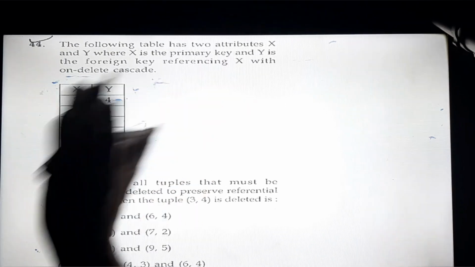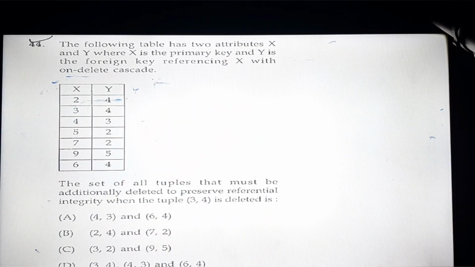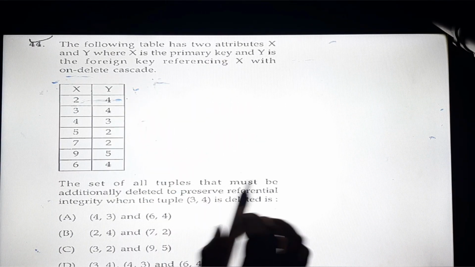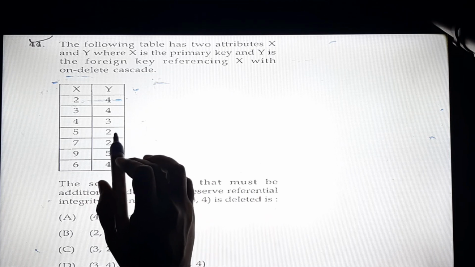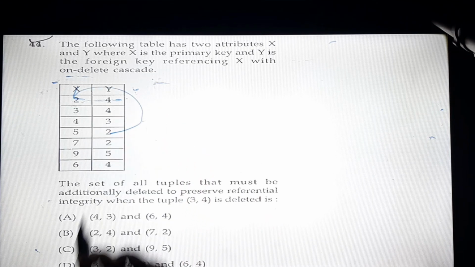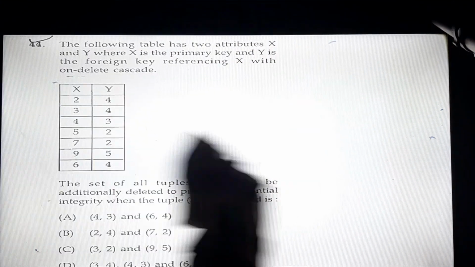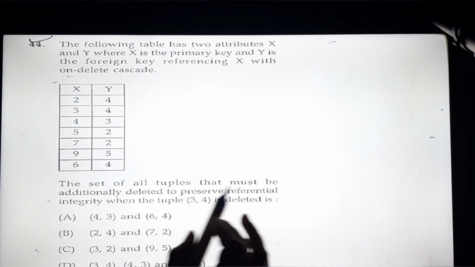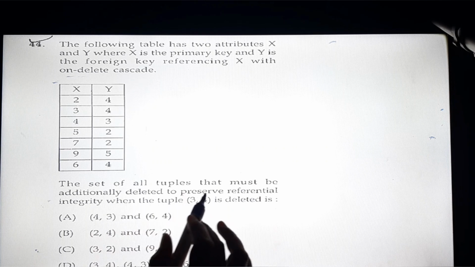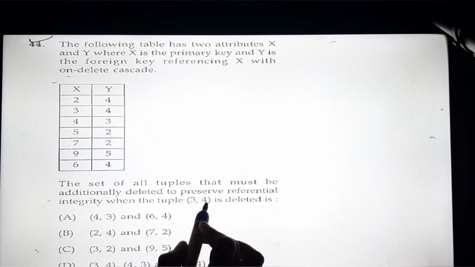Now they are asking in the question that the set of all tuples that must be additionally deleted to preserve referential integrity. What is referential integrity? It means that the foreign key referencing the primary key should exist. Okay, so that is what referential integrity is. Now in this case, understand the set of all tuples that must be additionally deleted to preserve referential integrity when the tuple 3 4 is deleted.